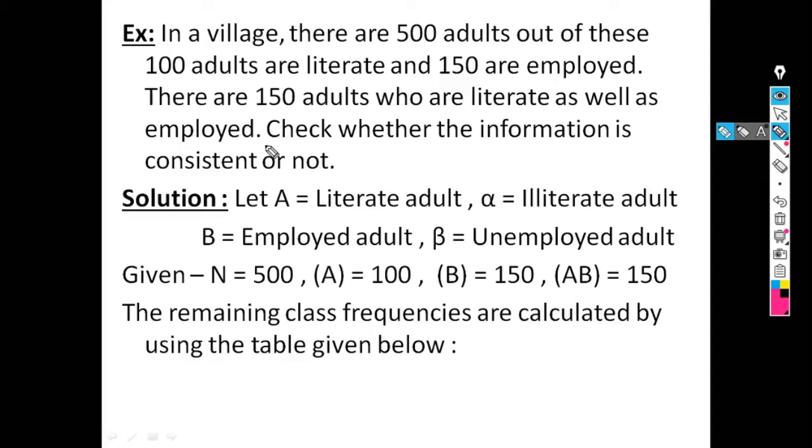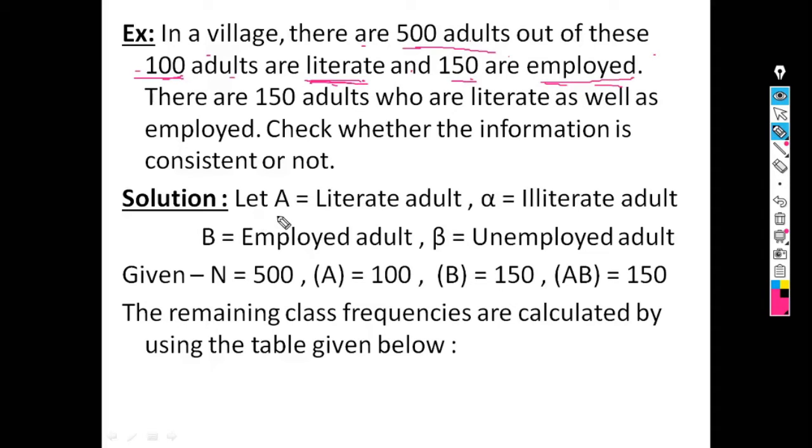So first we will write the given things, means the present things. Here there are 500 adults, and out of these 100 adults are literate and 150 are employed. Means there are two given things, that is literate adult and employed adult.